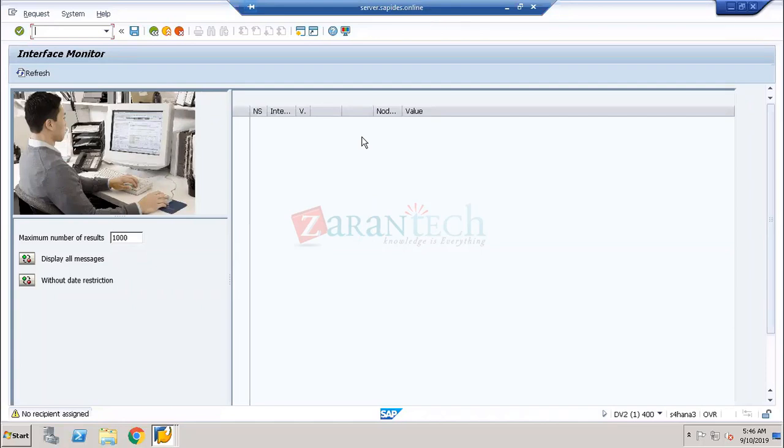Again, he will monitor and he will send the document to your SAP HANA database. So he is the person who is going to be monitoring all the errors in the Central Finance process in the tool called AIF, that is, Application Interface Framework.